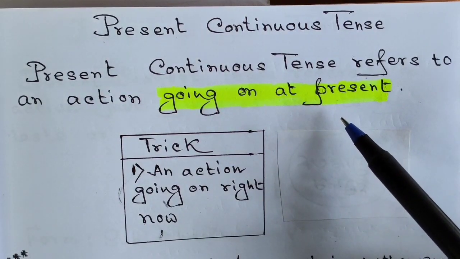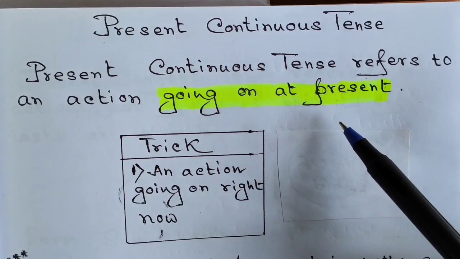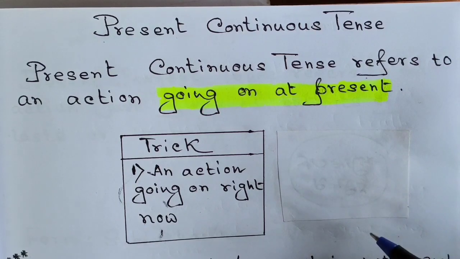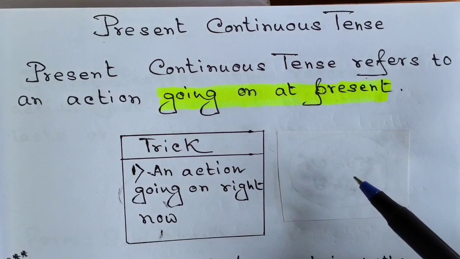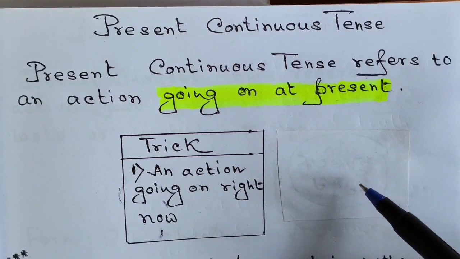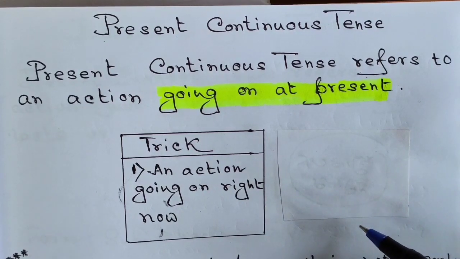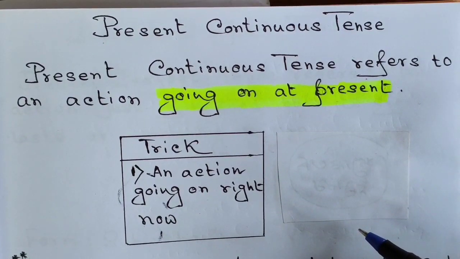Okay, before I discuss it in detail, I would just like to tell you a piece of information. Suppose somebody asks you what present continuous tense is, or somebody asks you what present indefinite tense is. You should say present continuous tense refers to an action, or you should say present indefinite tense refers to an action. This is how you should begin your definition.